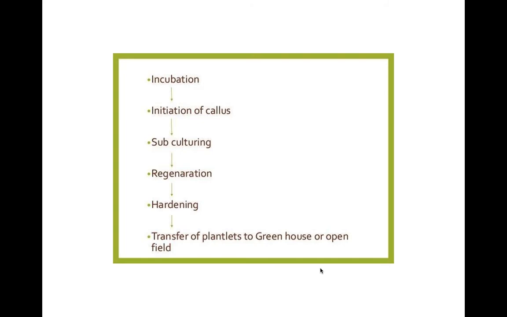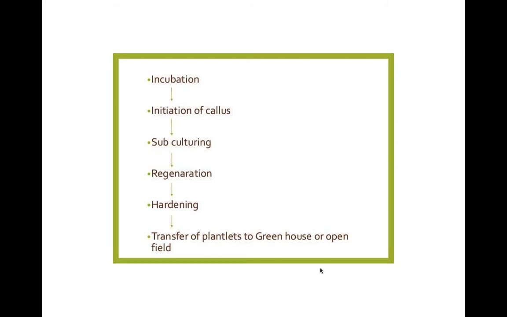After 3 to 4 weeks incubation in culture medium under controlled condition at a temperature of 25 degrees plus minus 2 degrees Celsius and light of intensity 2500 to 3000 lux, either callus will develop from the cultures or cell multiplication will start. Organs may also be initiated directly from the explant.